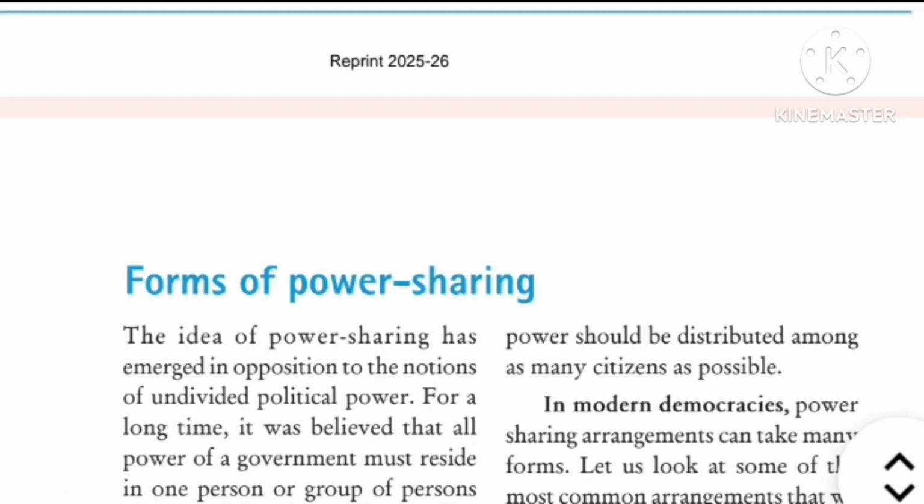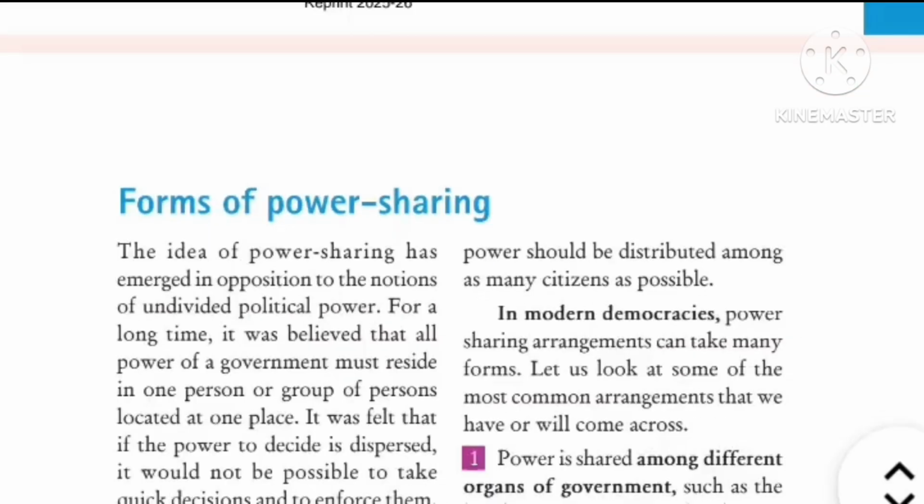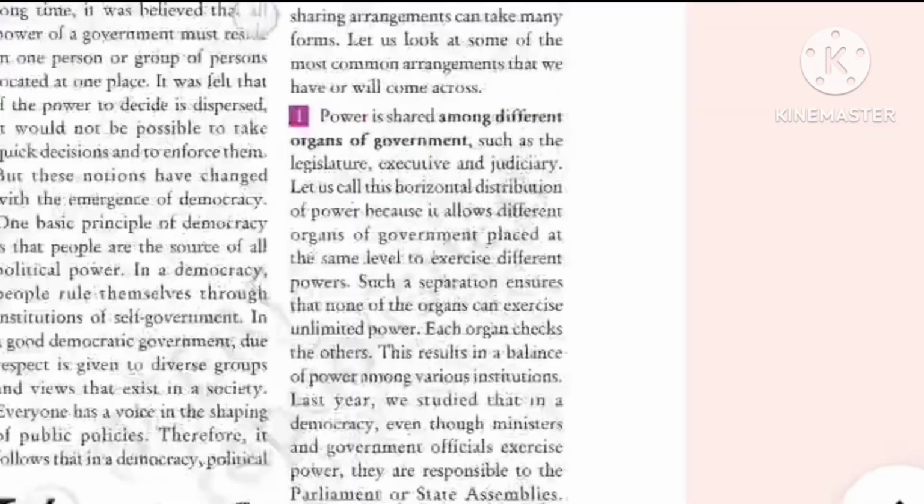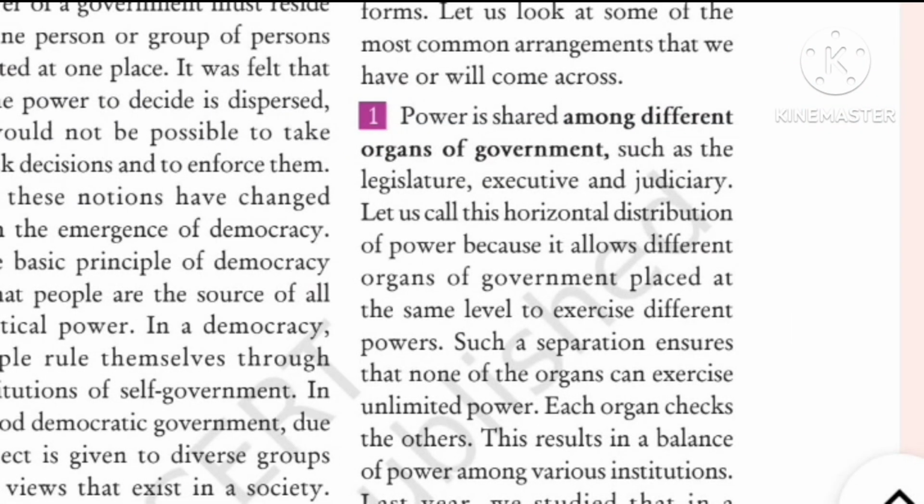Okay, so the last topic of the chapter is forms of power sharing, and there are four forms of power sharing. These are individually questions of 2 marks each, and together a question of 5 marks, right? All 4 points together. So pay attention here. The very first form of power sharing is power sharing among different organs of the government. What are the organs of the government? You have studied in class 6 itself. Legislature, executive and judiciary. The legislature makes laws for the country, the executive implements them, and the judiciary judges them. So these are the organs of the government.